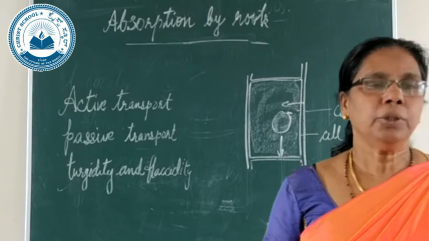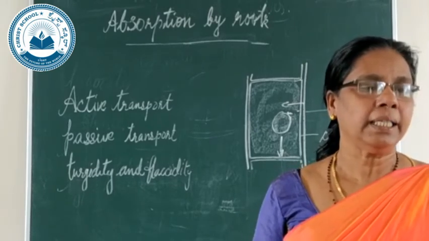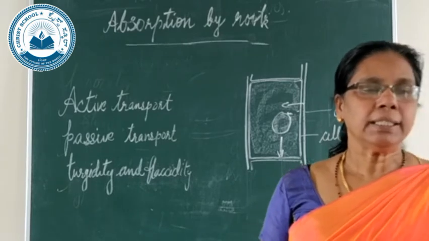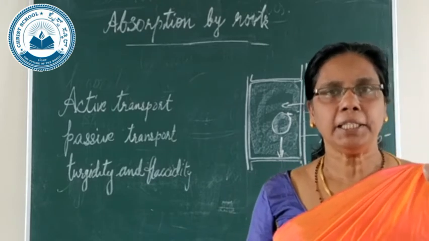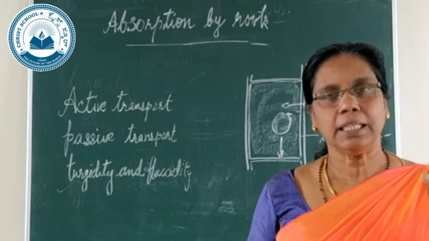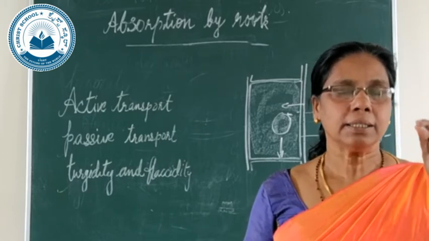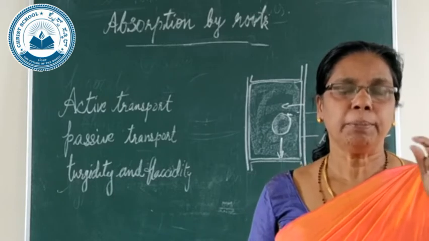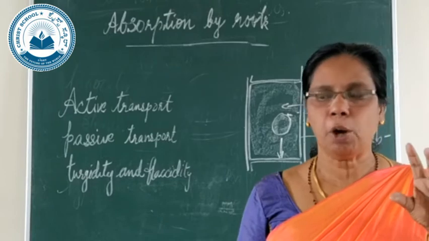And next you can see what is meant by plasmolysis and flaccidity. Take a living cell of a water plant, that is an aquatic plant, a leaf cell for example, and put this cell in fresh water.